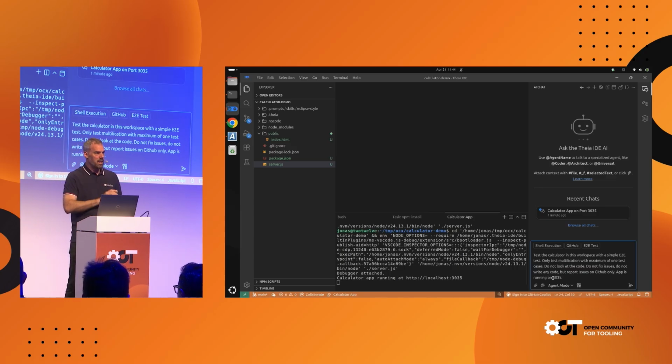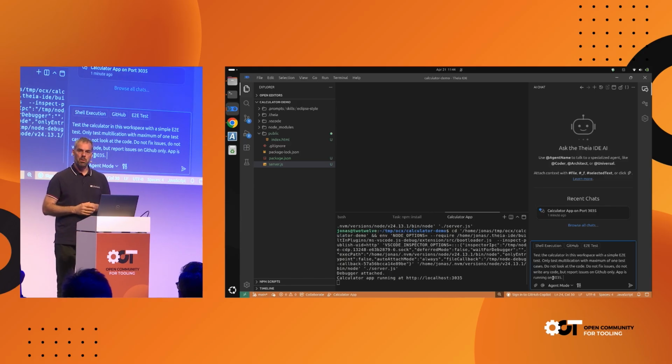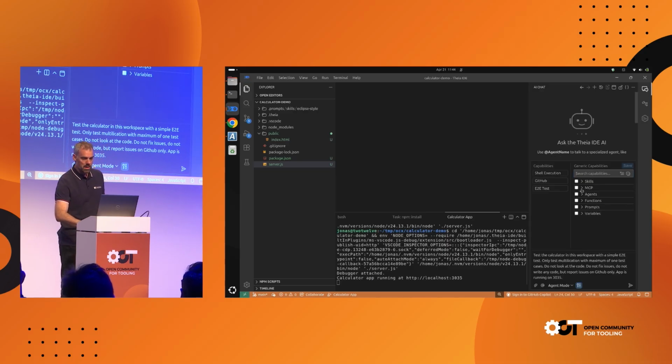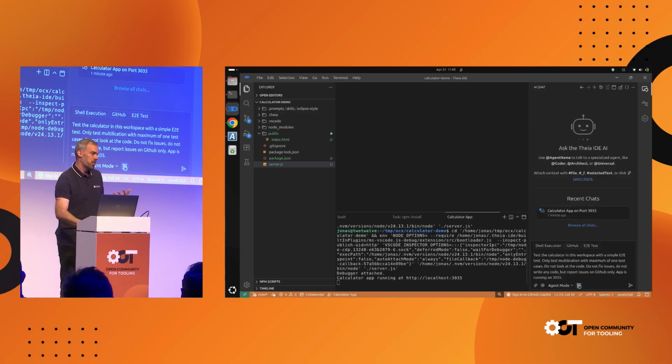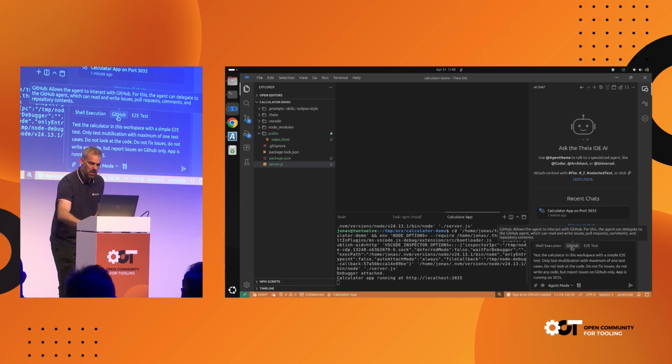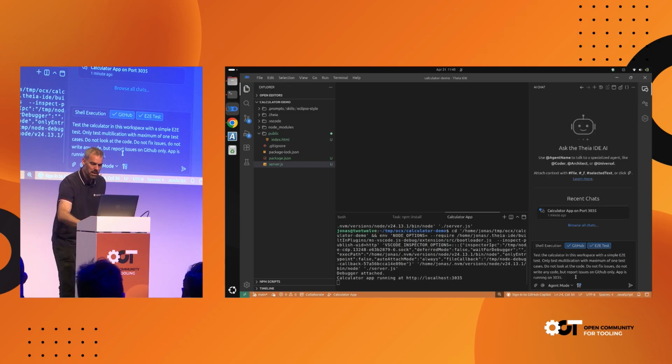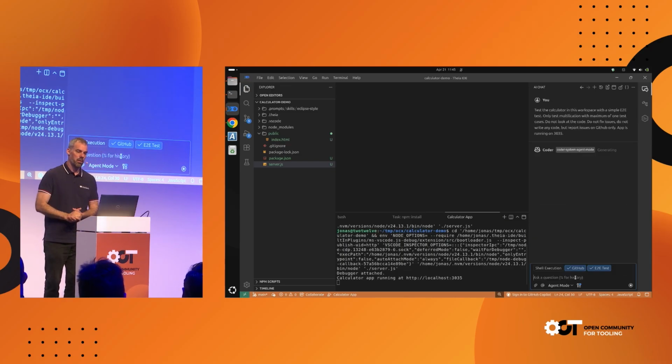All right, now before I hit enter, to make this actually work, I have to allow this agent to do two things. Number one, it must be able to control my browser. And number two, it must be able to connect to GitHub. Now, if you know other AI systems, what you typically use for these kinds of connections is something like MCP. And we could do that. So we support, of course, MCP, and I could turn the GitHub MCP server on and the Chrome Dev tools, for example, that would enable this. We have a little bit nicer way, I think. You see these buttons here, and I can just click them to turn on GitHub and E2E test. And now let me hit enter before I explain further.